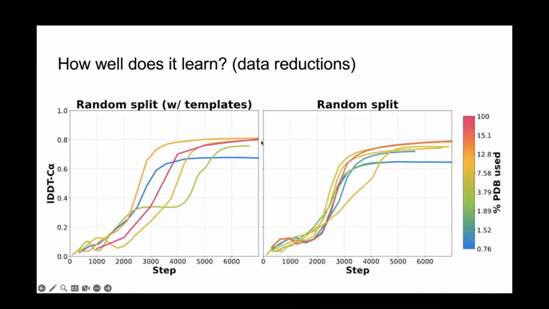At this point, it does take a large hit, right? This is now down to like 67, I think, 68 LDDT. But I'll point out that this is still better than AlphaFold1 was on these proteins, right? So there's something magical about AlphaFold2. It really generalizes remarkably successfully to unseen folds, even if you massively restrict its training data.